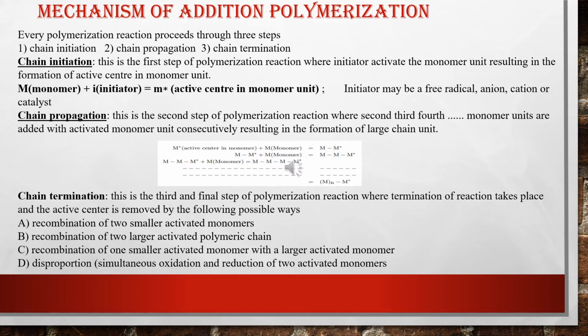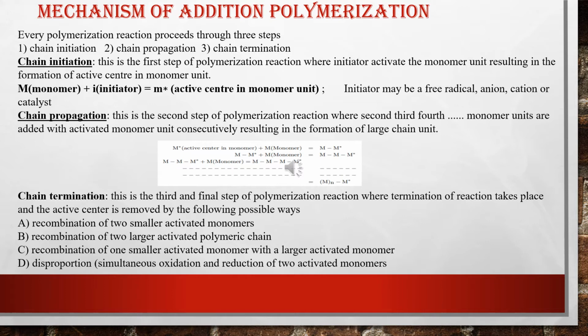The second step is known as chain propagation, meaning growth of the chain. After initiating the monomer, new monomers attach one after another to the activated monomer, and the active center is transferred from one monomer to another, and in this way chain growth takes place. This process is known as chain propagation.